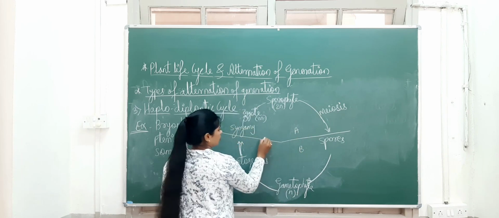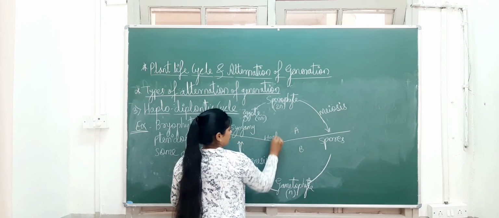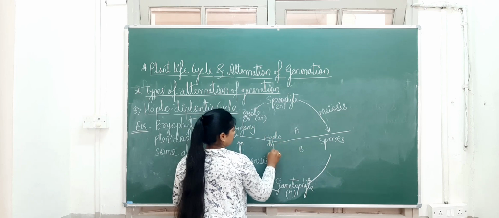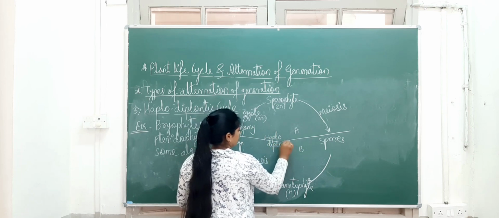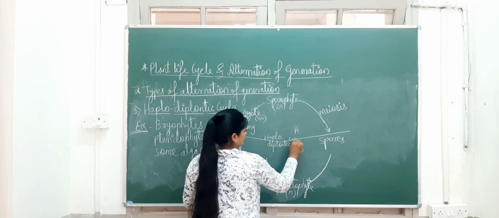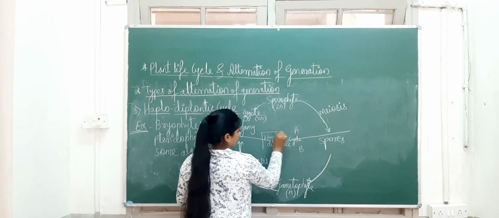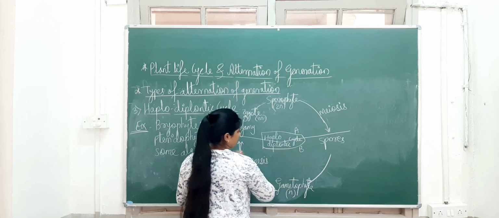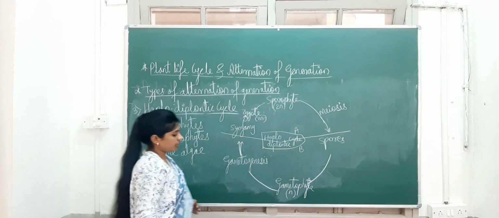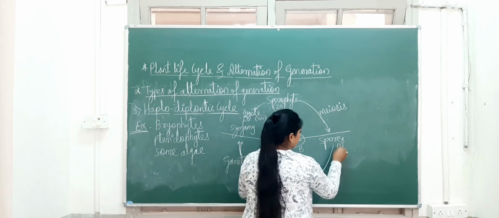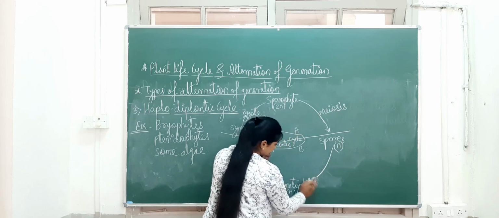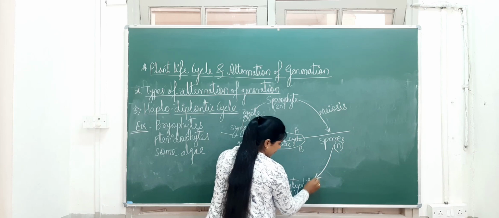So the name is what? Haplodiplontic cycle. Okay, see here, these spores are also haploid. You have to make the arrow marks correctly.